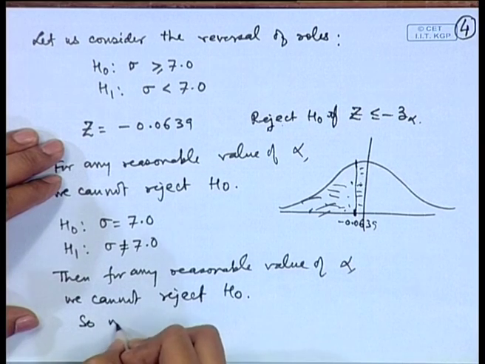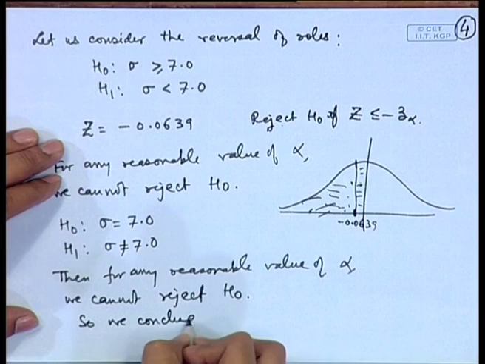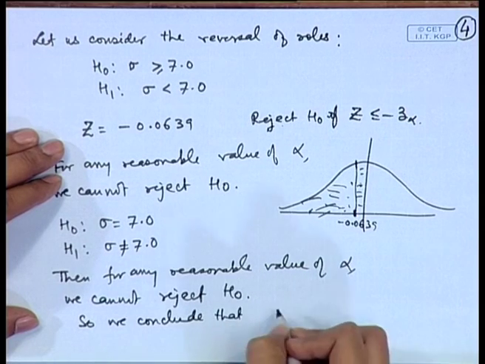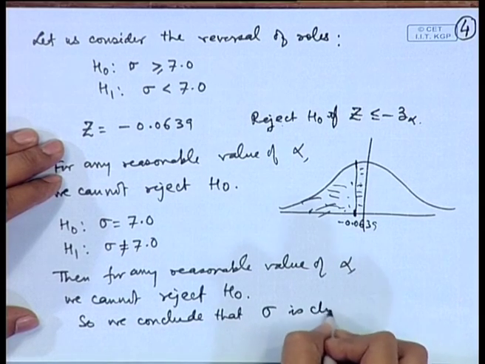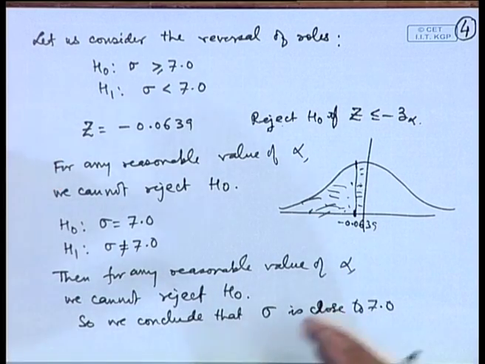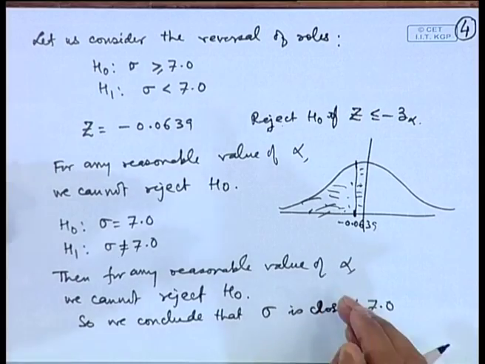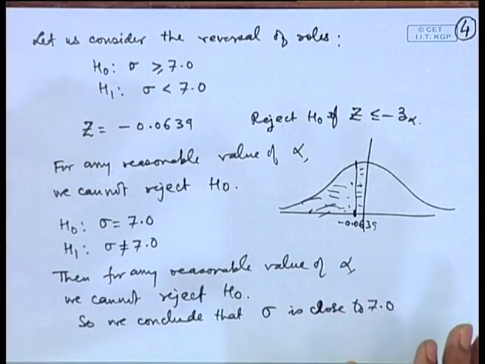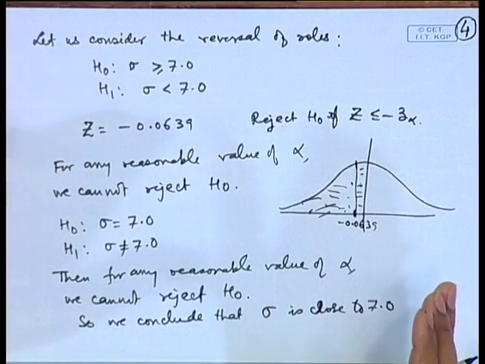So, we conclude that sigma is close to 7. That means, the hypothesis of sigma is equal to 7 cannot be rejected. That means, sigma is actually not significantly different from 7.